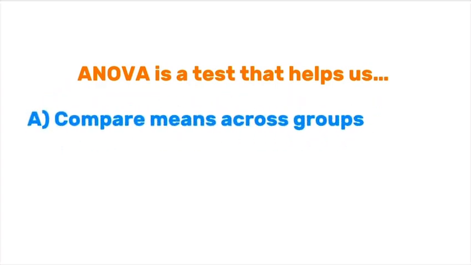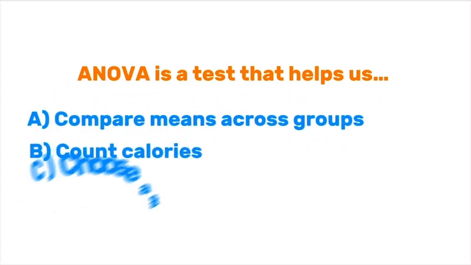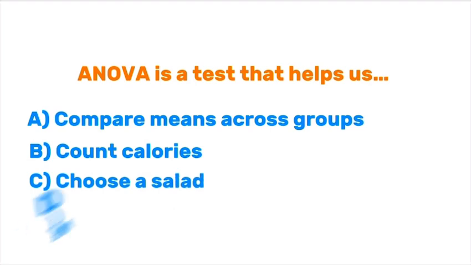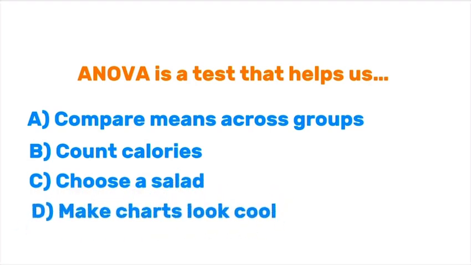Question 2. ANOVA is a test that helps us A. Compare means across groups, B. Count calories, C. Choose a salad, or D. Make charts look cool. If you choose A, ding ding ding, ANOVA compares group averages to see if the differences are real or just by chance.